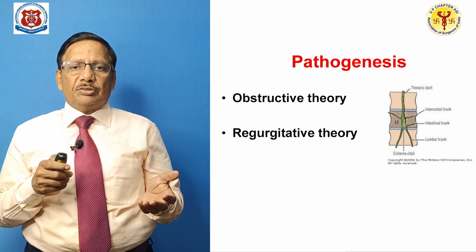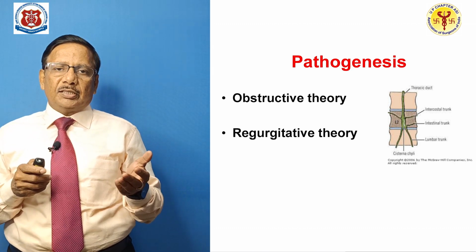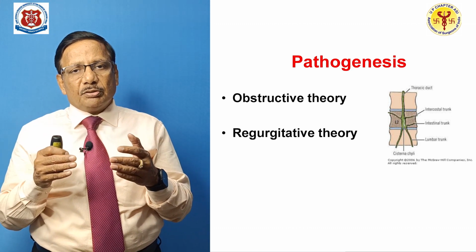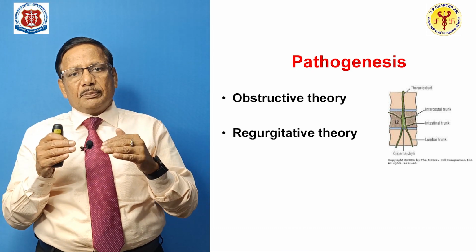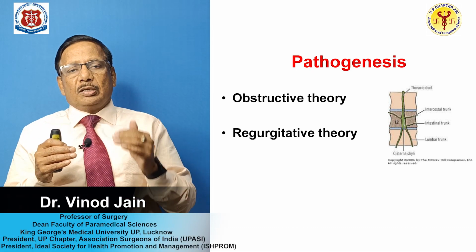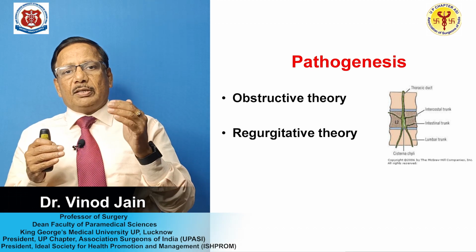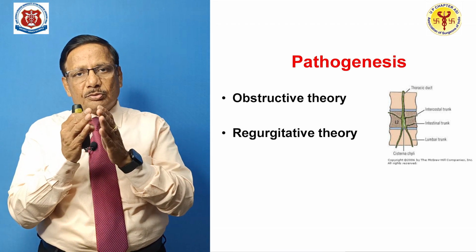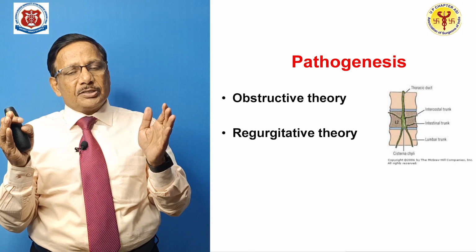So there are 2 theories, the obstructive theory and the regurgitative theory. The obstructive theory tells that there is some obstruction in the flow of lymph above, and that obstruction leads to dilation of lymphatic channels.